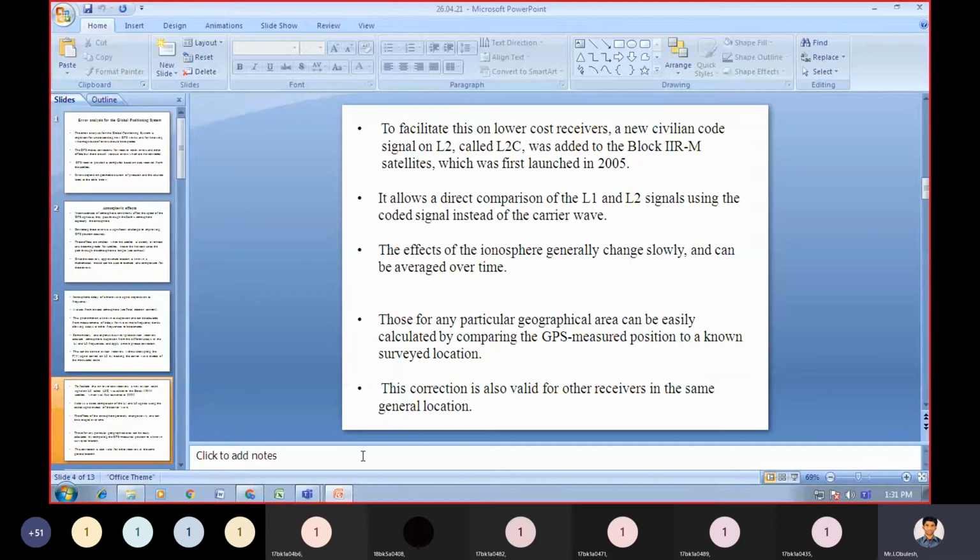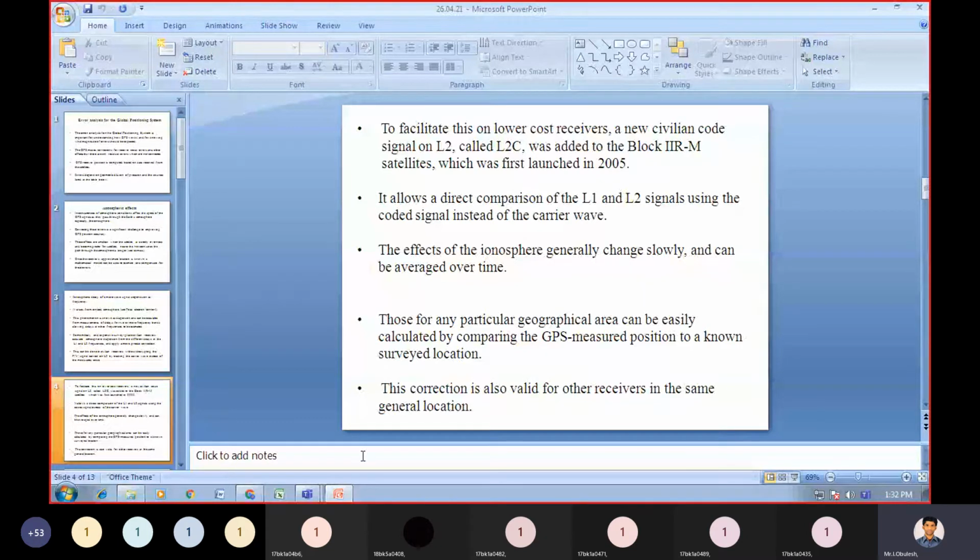A new civilian code signal on L2, called L2C, was added to the Block IIR-M satellites, which were first launched in 2005.